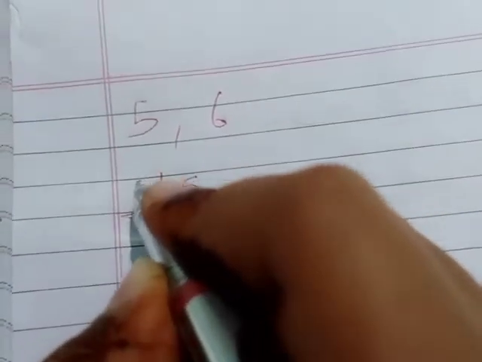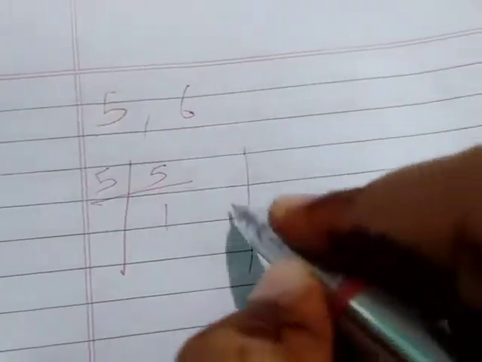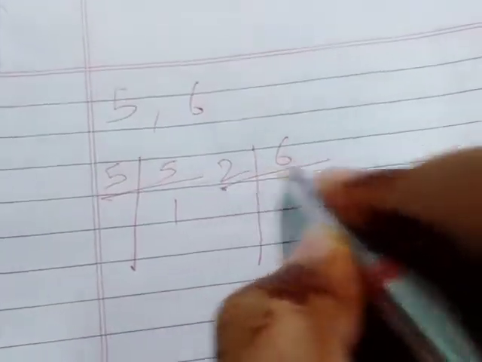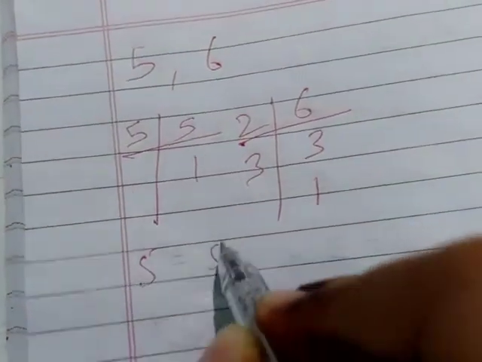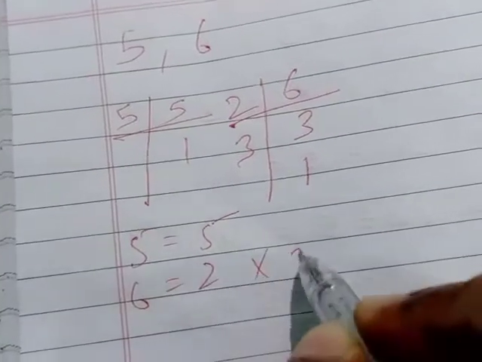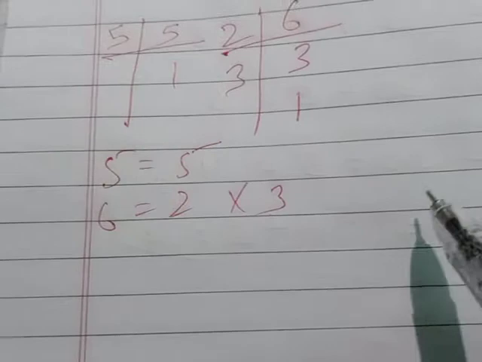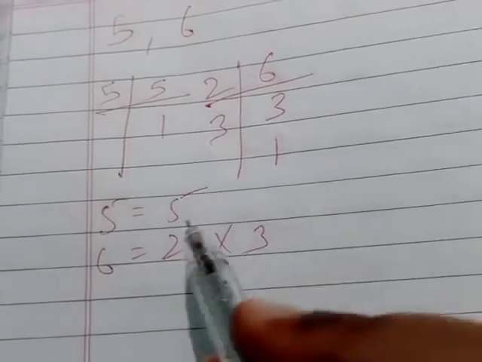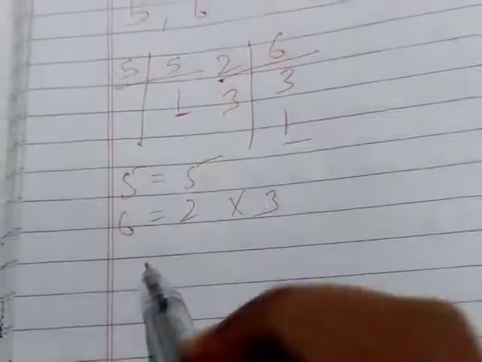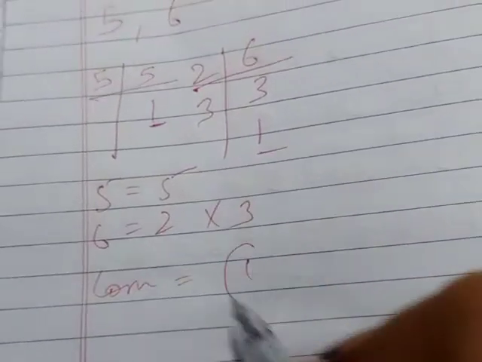First you find the factors of 5. We know it is a prime number, so 5 will be the only factor. 6, 2 3s are 6, then 3, 1. Now the factors of 5 are 5 and of 6 are 2 and 3. Is there anything in common between them? We do not have anything in common. Only 1 is common, because here is 1 and here is also 1. So the common here is only 1.